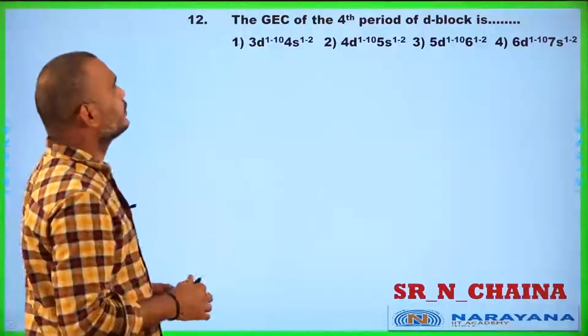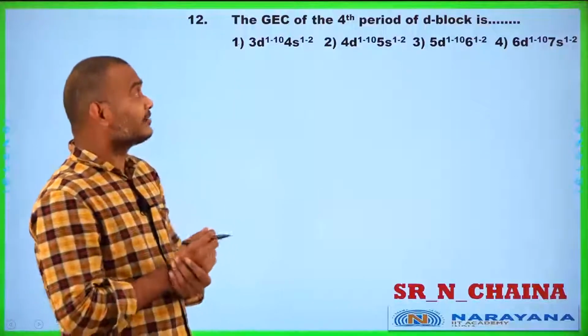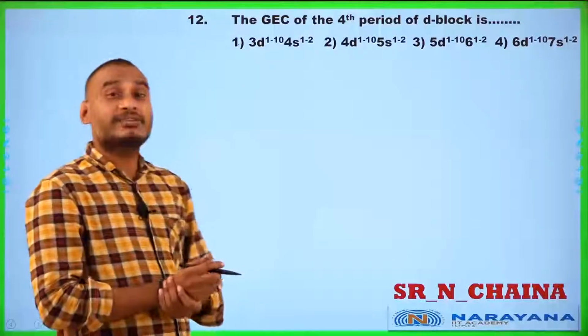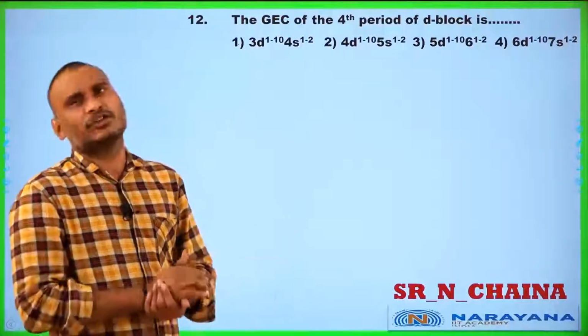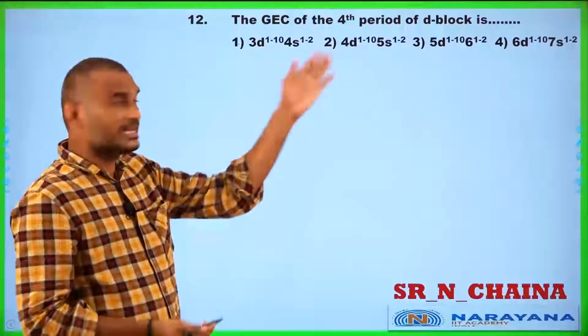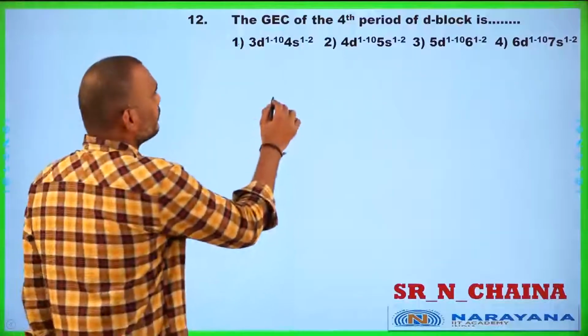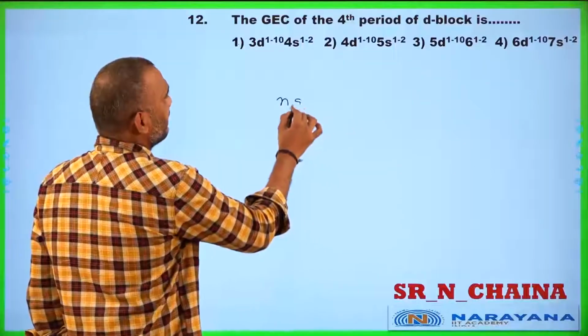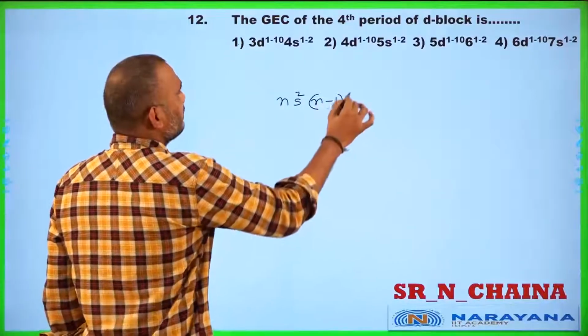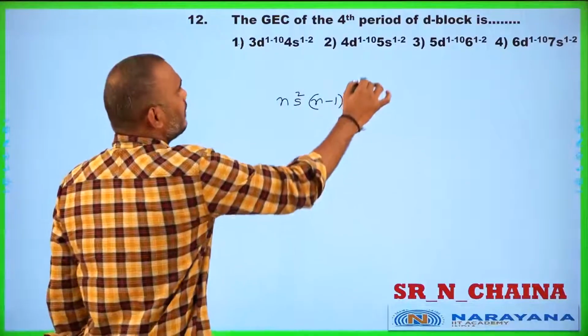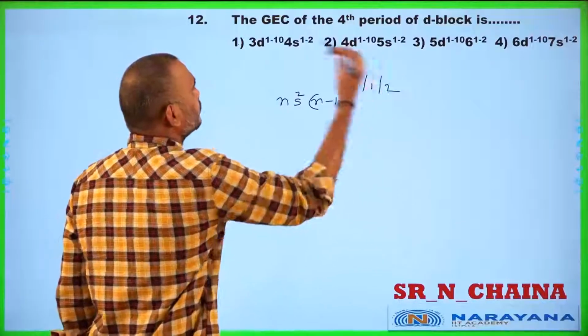Question number 12. The general electron configuration of the 4th period of the d block. Actually, our d block starts from the 4th period only. The general outermost electron configuration for the d block is ns2, (n minus 1)d, 0 or 1 or 2.